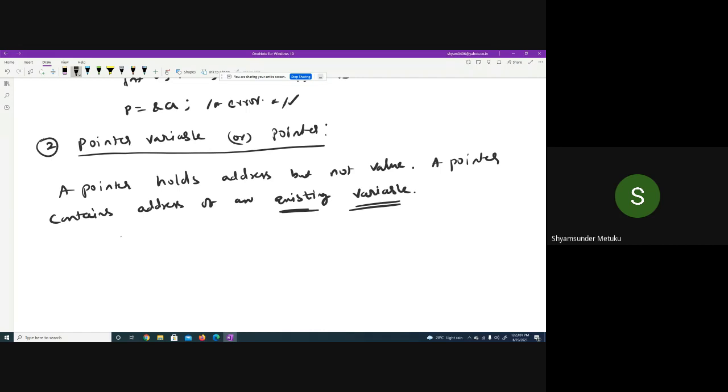If a variable contains an address, it is known as a pointer variable.